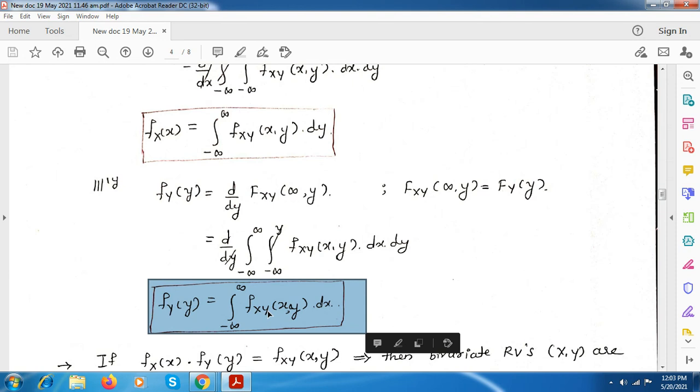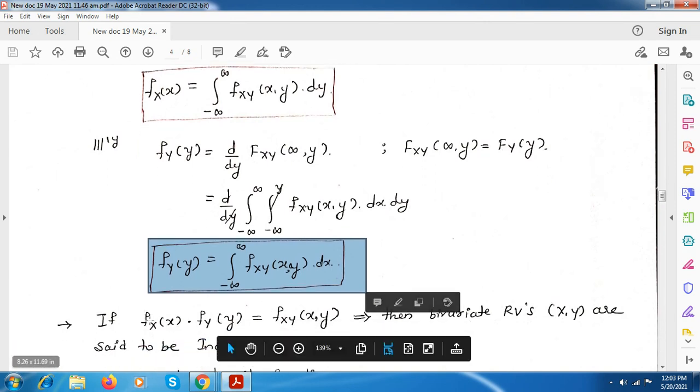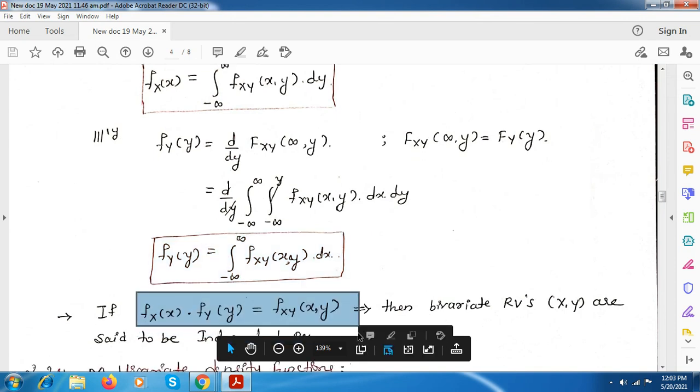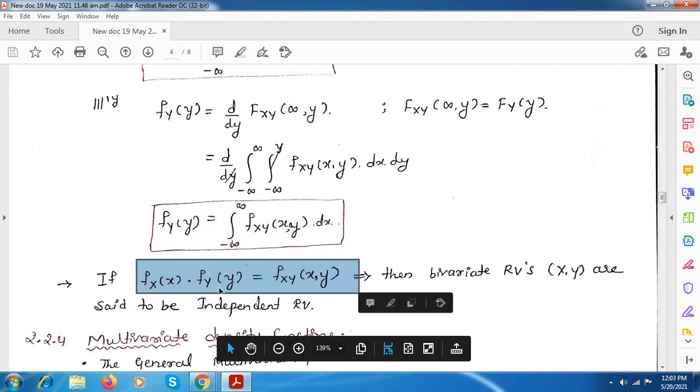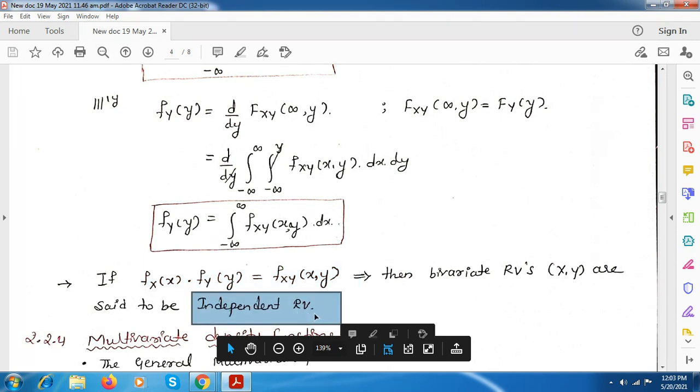If they ask you to prove that bivariate random variables X and Y are independent random variables, first you have to evaluate both these f_X(x) and f_Y(y) and show that these both are equal. That is, f_X(x) into f_Y(y) is equal to f_XY(x, y). You have to show this or prove that these both are equal. Then you can tell these are independent random variables.